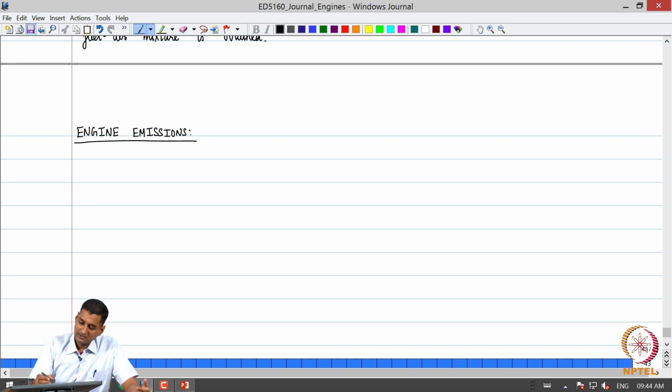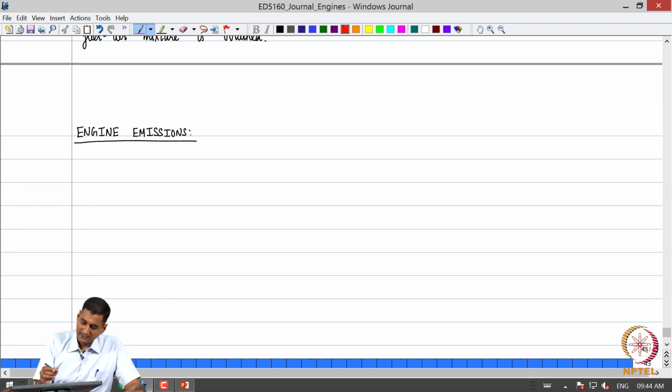So, what constitutes these emissions, what effects do they have from a scientific perspective on the engine performance, and how the engine characteristics and operating conditions affect these emissions are a few topics that we are going to discuss, and what are the solutions available. And what are the trade-offs due to the application of those solutions. In a broad nutshell, that is what we are going to discuss in this topic.